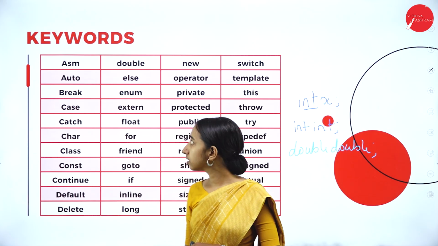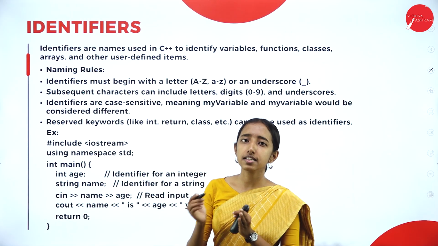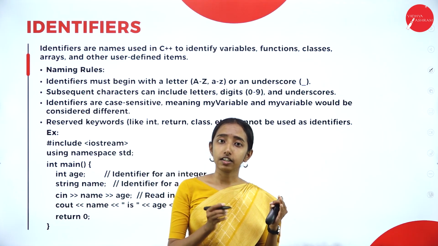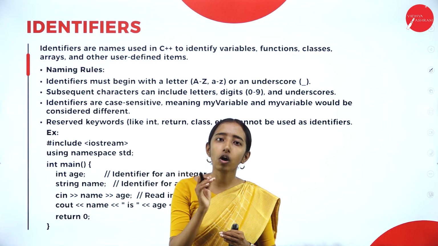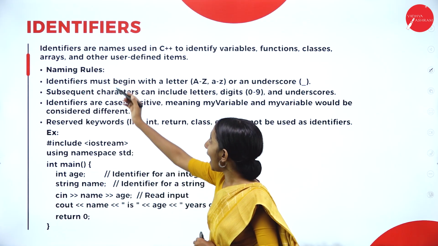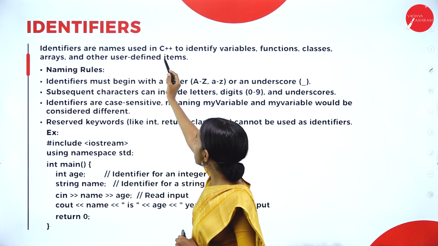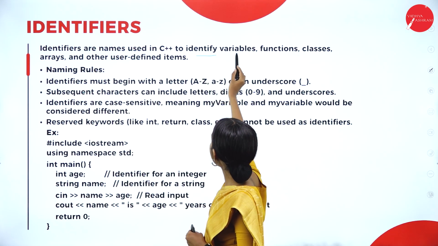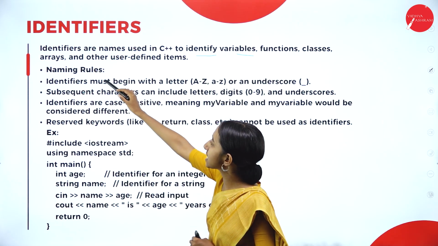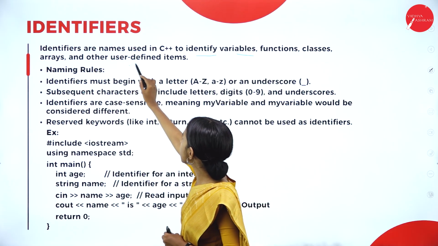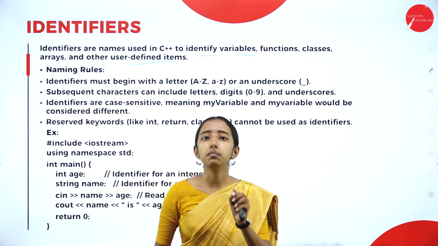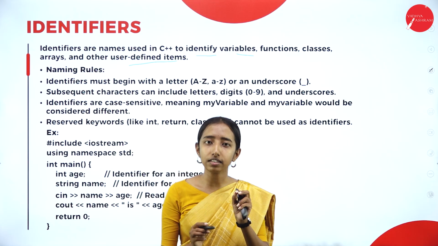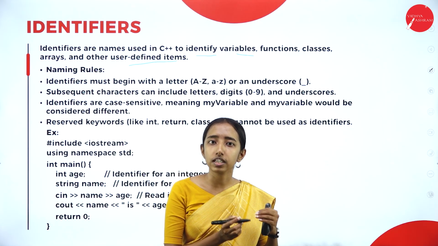Next we are having identifier. So what is this identifier? From the start we have heard this identifier. Identifiers are the names used in C++ to identify the variables, function, class, arrays and other user-defined items. So identifier is nothing but naming. We are naming the function that we are using in the code.